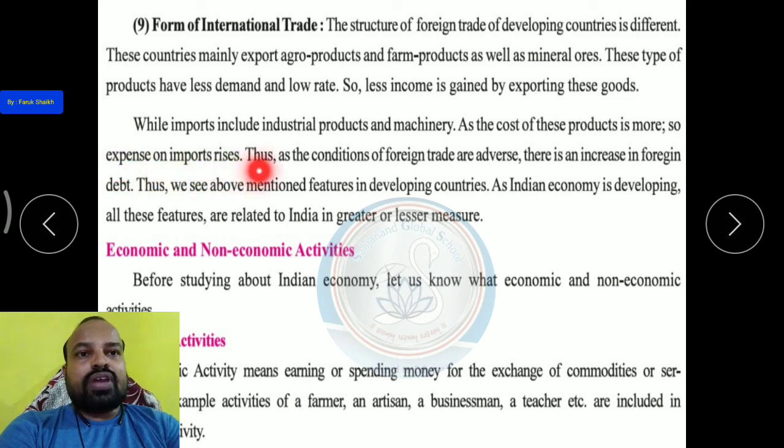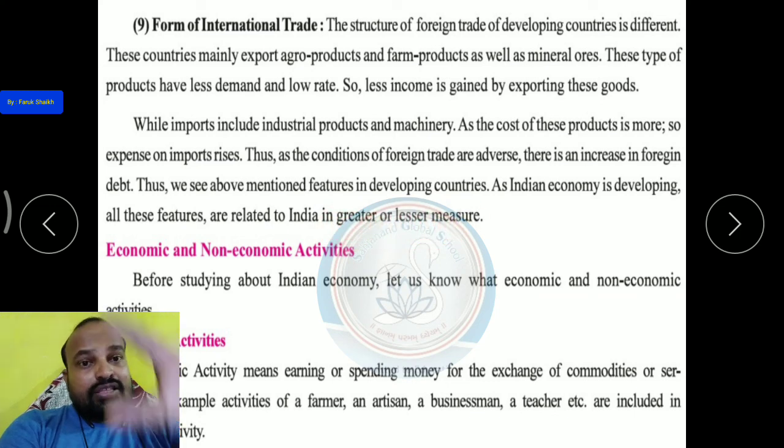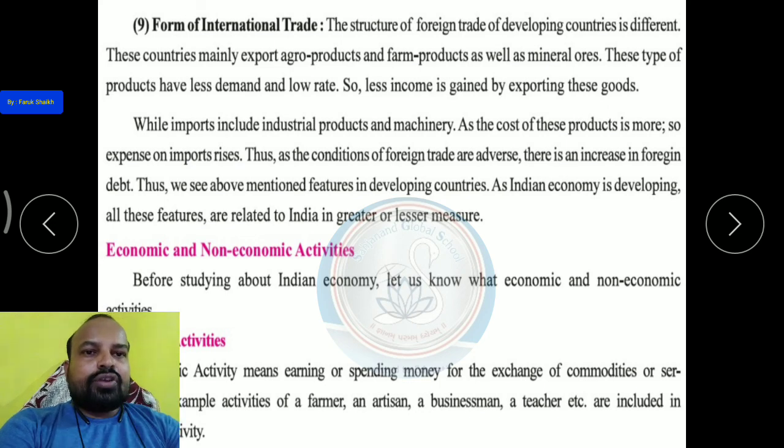Thus, as the conditions of foreign trade are adverse, there is an increase in foreign debt. Thus, we see the above mentioned features in developing countries. As the Indian economy is developing, all these features are related to India in greater or lesser measure. And all these 9 features are related to India in greater or lesser measure.